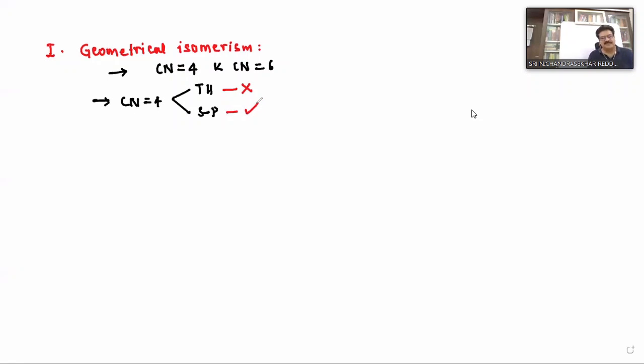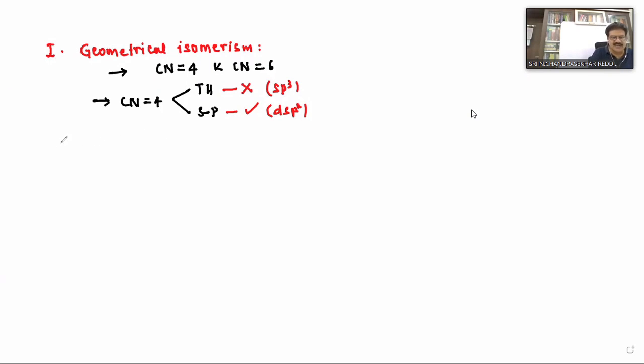Tetrahedral means sp3 hybridization, and square planar means dsp2 hybridization. But not all square planar complexes exhibit geometrical isomerism. There are conditions.